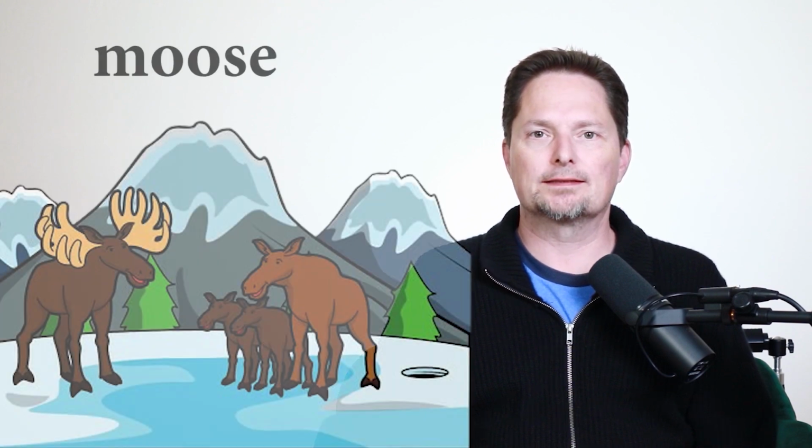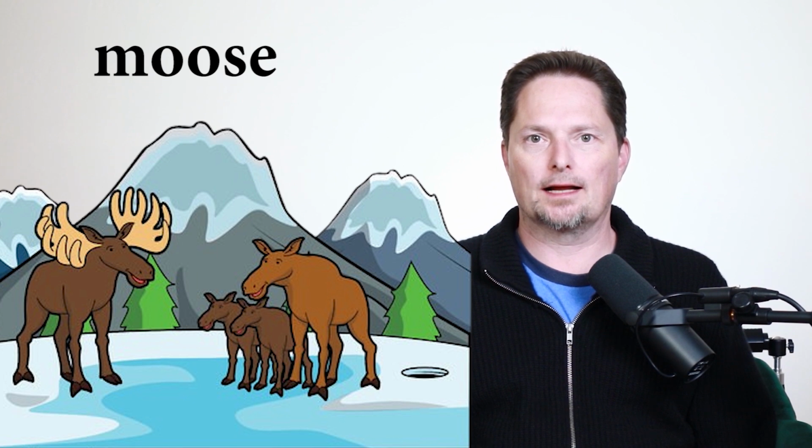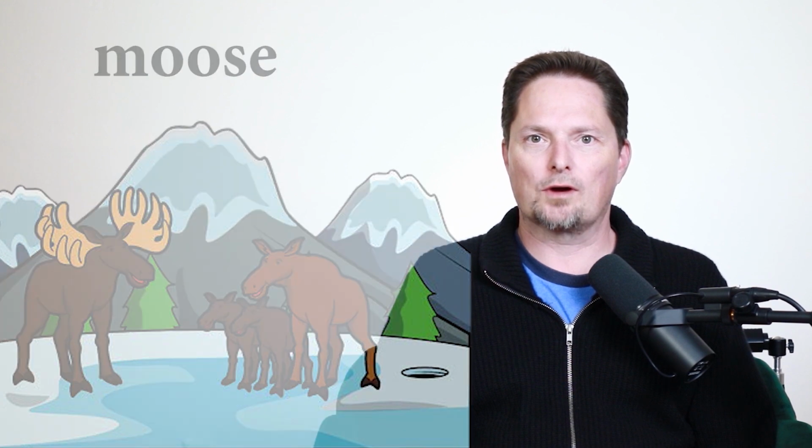Our next word is this. This animal is called a moose. You can have one moose and two moose. It doesn't change. We don't say mooses. It's one moose and two moose. And there are a lot of moose in Alaska. They're walking around everywhere up there. There are a lot of moose in Alaska. Let's practice. Are there a lot of moose in Alaska? That's right. There are a lot of moose in Alaska. I hear it's a real problem.